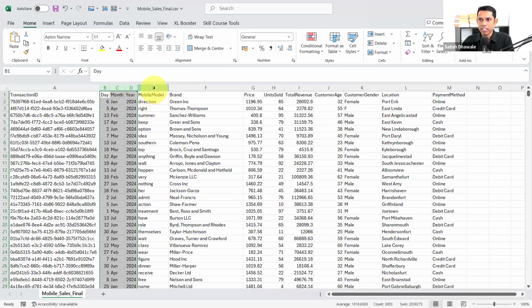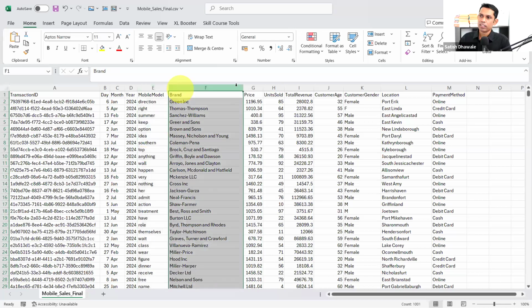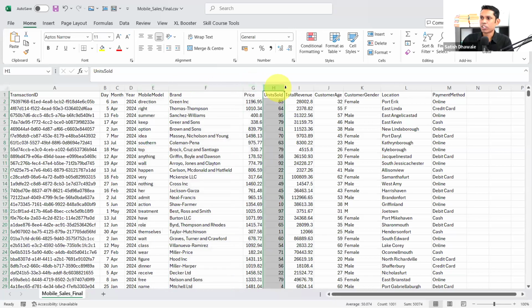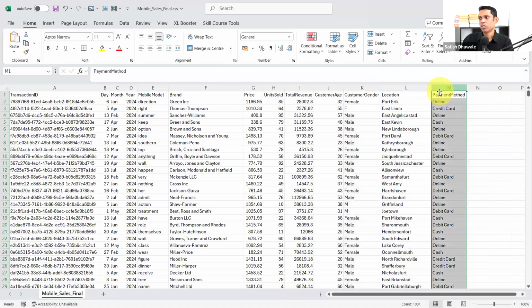Here we have the category of that model, basically the product or that mobile model. And the next one is brand. The next one is price, then units sold and total revenue. These are the numbers that mostly matter. And we also have customer age, then customer gender, location and payment method. So these are the things that we have in our data, right?